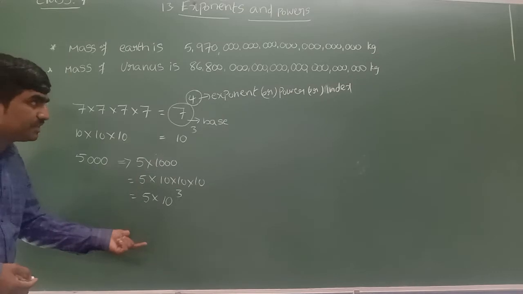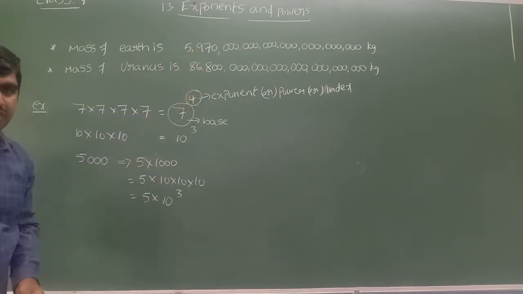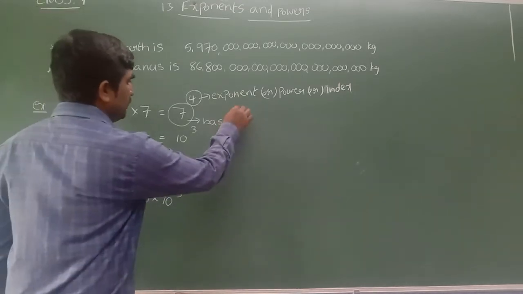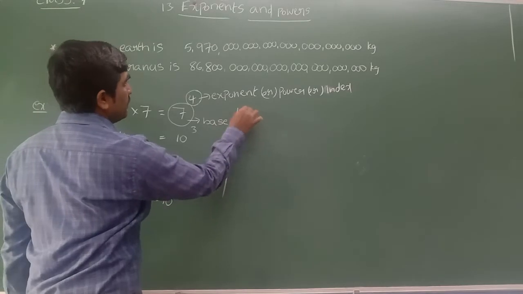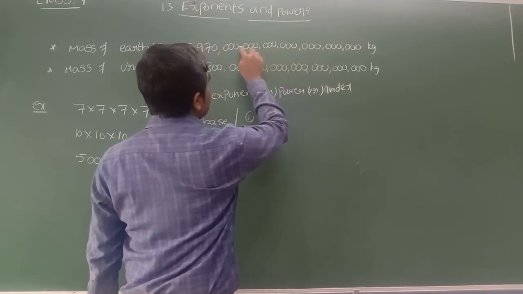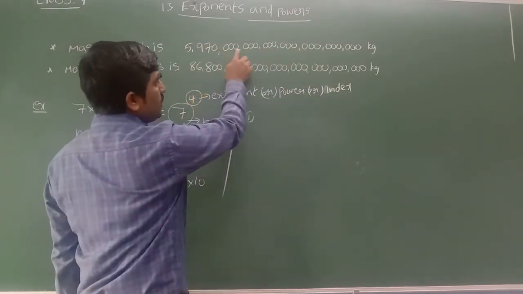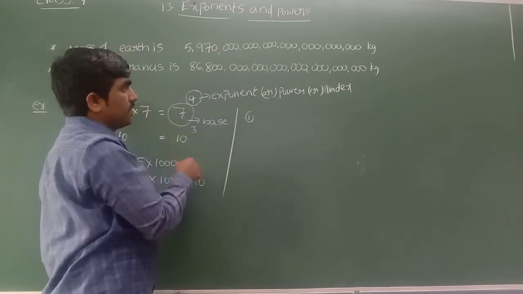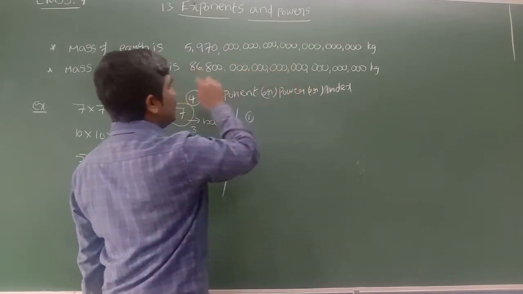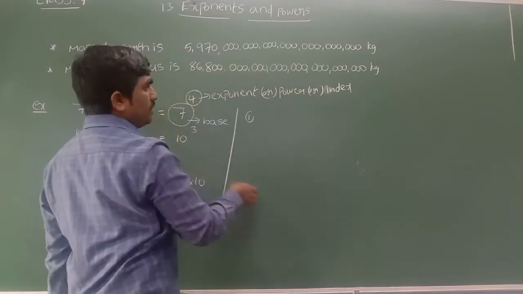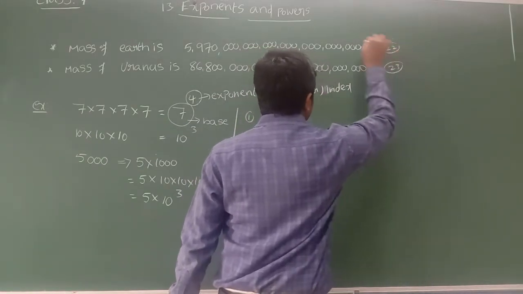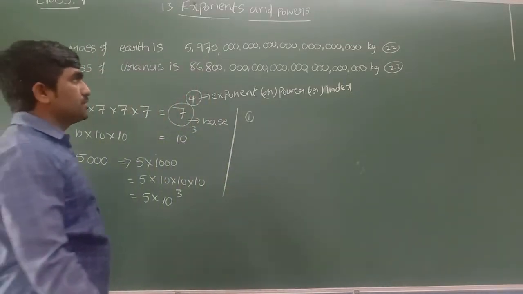Now with the help of this knowledge, we will try to write these numbers in exponential form and do comparison. I am taking the first example. How many zeros are there? You can count once: 1, 2, 3, 4, 5, 6, 7. 7 groups. Each group is 21 zeros. This one has 22 zeros, and here you can see 23 zeros.